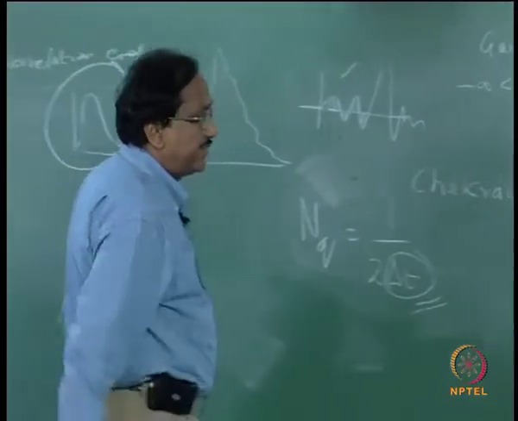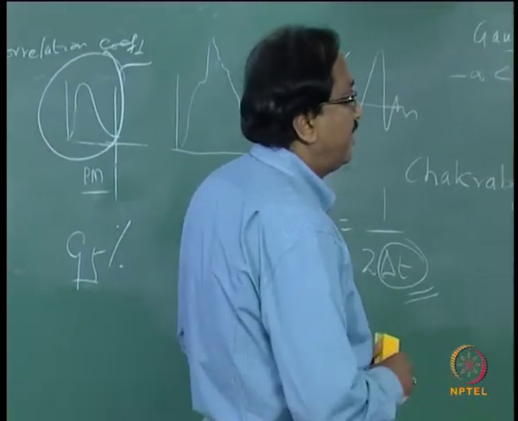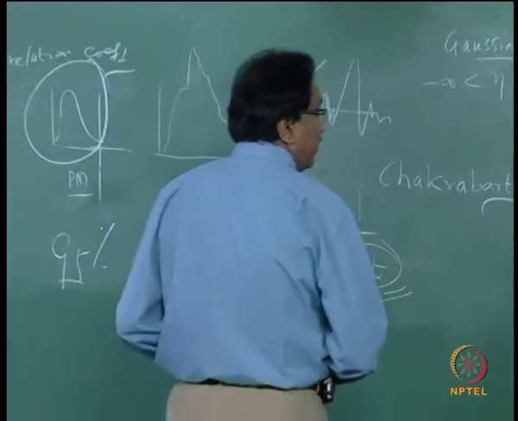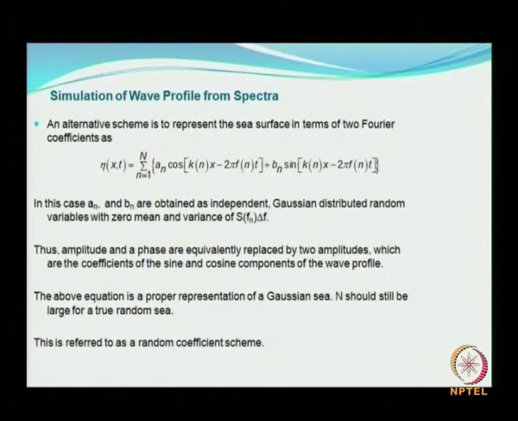Now an alternate scheme to represent the sea surface would be in terms of two Fourier components. I am sure that all of you have the basic knowledge of Fourier series, I will not go into all those aspects.